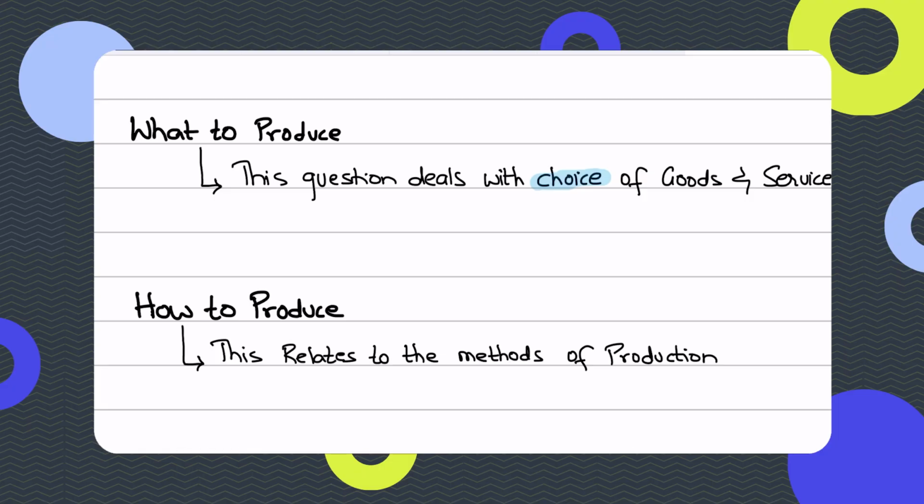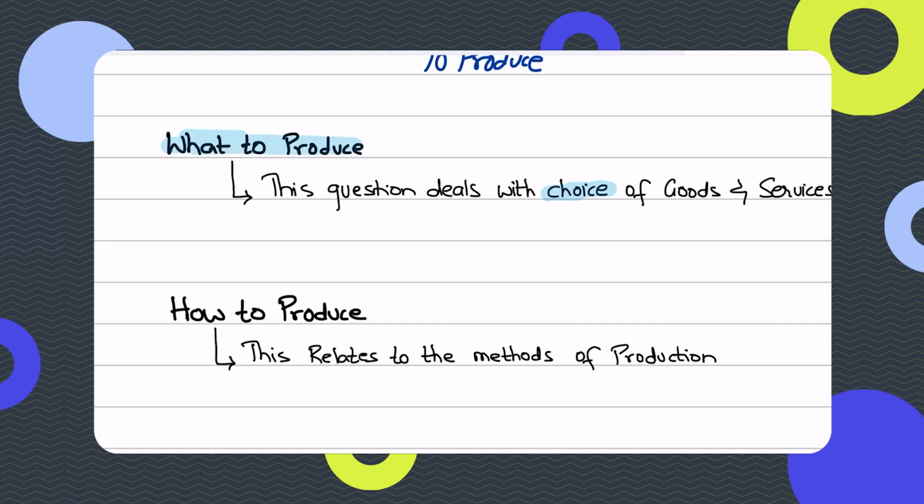And individuals like me and you might decide, let's for example take the case of a farmer. A farmer may decide whether to use his land to grow wheat or cotton, right? And the choice, when we say what to produce, depends on consumer demand. It also depends upon what the government priorities are at that time. So the government would focus on producing what its priorities are, right? And it would depend upon whether we have those resources available or not. So it depends upon resource availability, the government's or state's priorities, and the consumer demand.